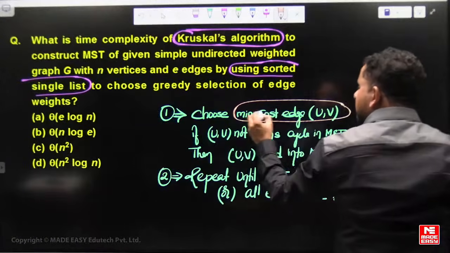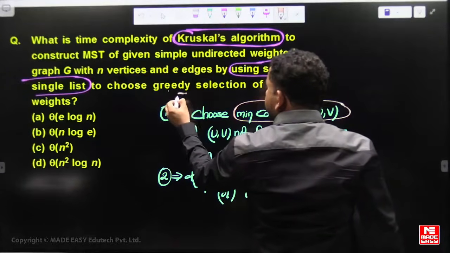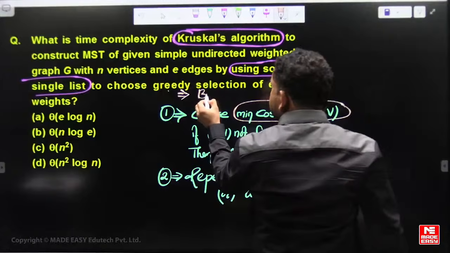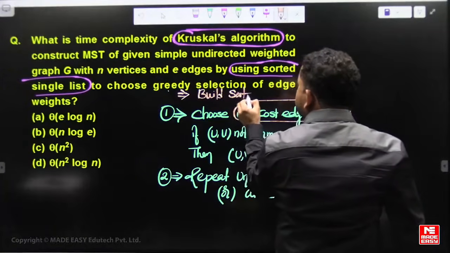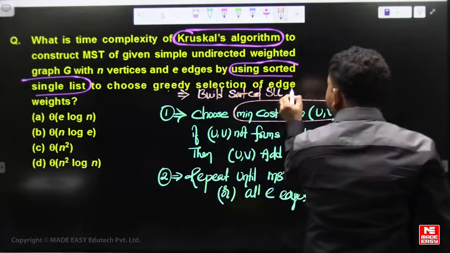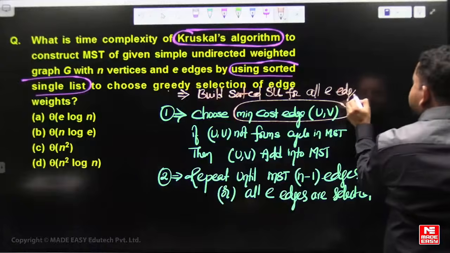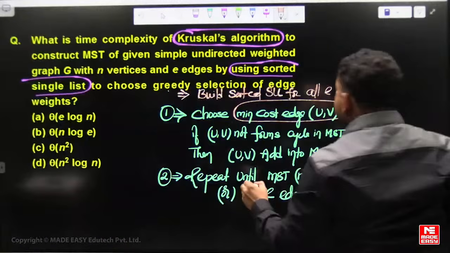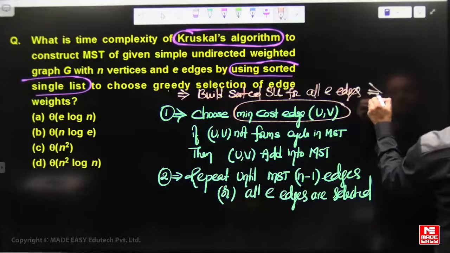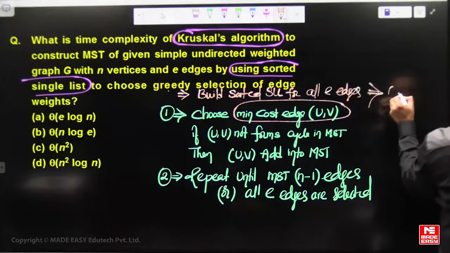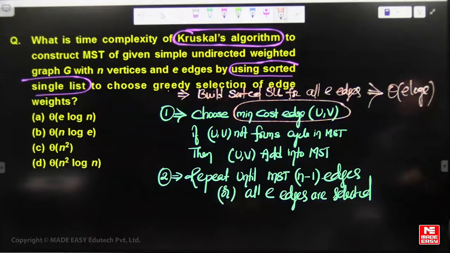So before this step, build a sorted single linked list for all E edges. Sorting E edges in ascending order requires order of E log E time.